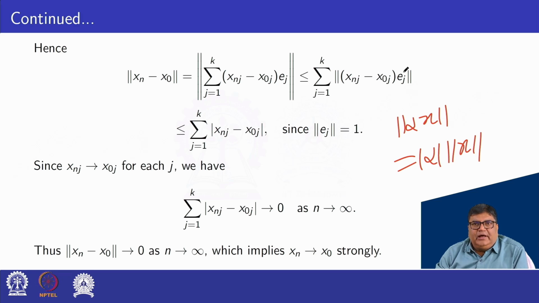Norm ej is equal to 1. So we have only this summation j equal to 1 to k of mod xnj minus x0j.